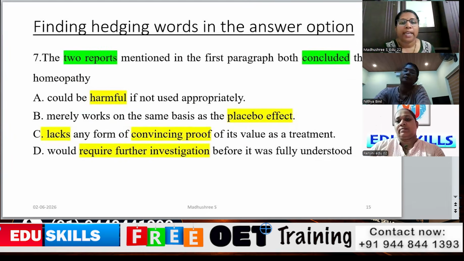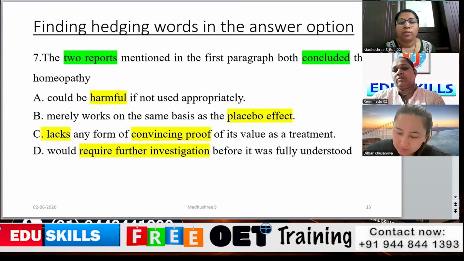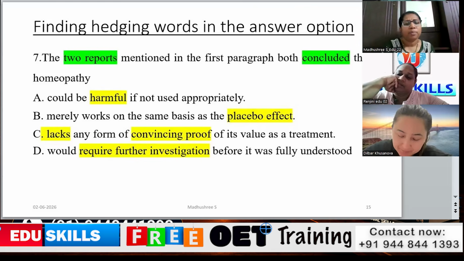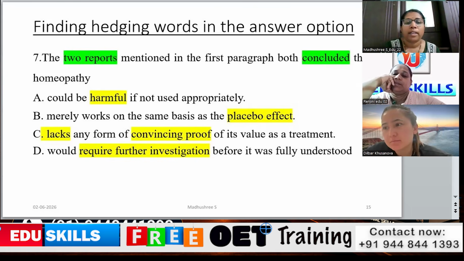So in option A, they could be harmful if not used appropriately. So harmful, I've taken as the key word, and B, merely works on the same basis as the placebo effect. And C option, lacks any form of convincing proof of its value as a treatment. D, it requires further investigation.